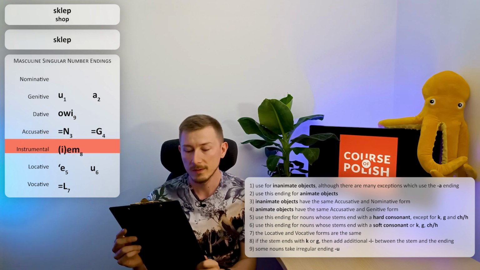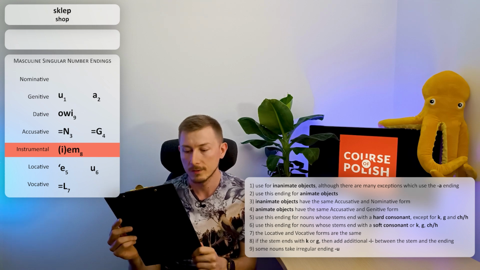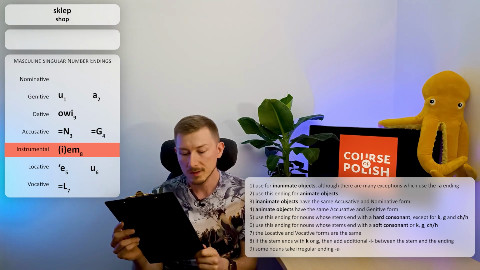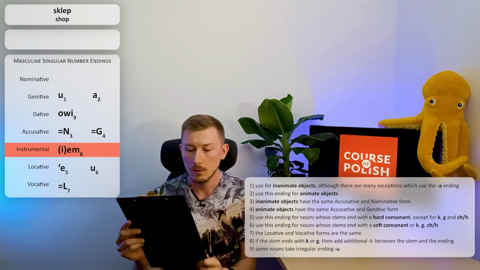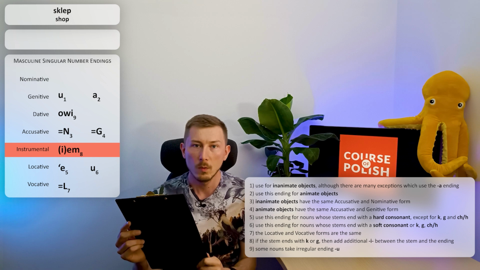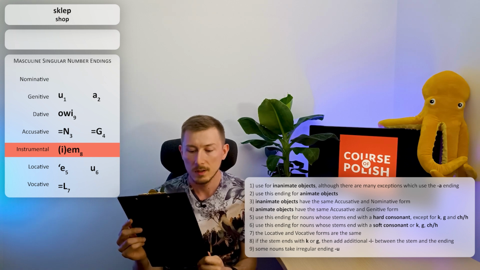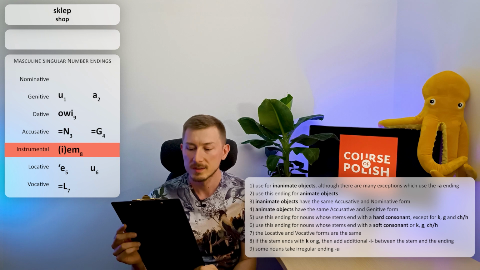Next case, instrumental. Here we have just one option, ending m, with optional e letter. Let's read the rule number 8. If the stem ends with k or g, then add additional e between the stem and the ending. Alright, our stem, sklep, doesn't have k or g on the end, so we are not using the additional e in our form. So the final form will be sklepem.